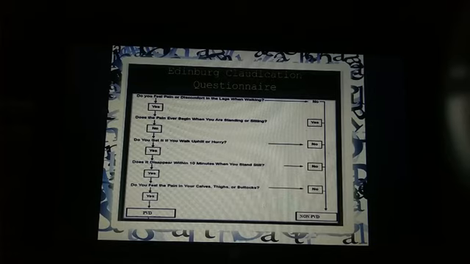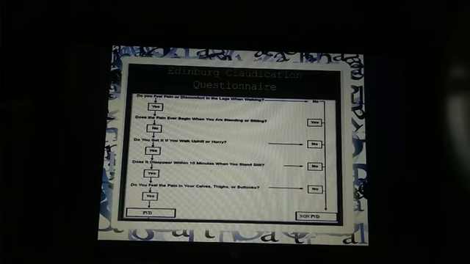Next question is, do you feel the pain in your calves, thighs and buttocks? So yes. Why? Because in lower limb arterial disease, these are the main sites, calves, thighs and buttocks, where the pain occurs, right? So if your answers are on the left side, then the patient has peripheral vascular disease, that is mainly arterial disease. And if the answers on the right side are present, then the pain is not due to arterial disease, there may be some other problem, right?